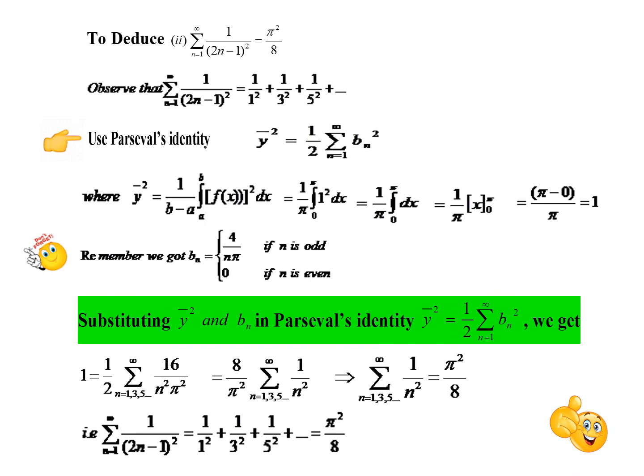Now look at this summation. Sigma 1 by n squared is the same as 1 by 1 squared plus 1 by 3 squared plus 1 by 5 squared, etc., which is the required series we wanted. So the answer is pi squared by 8.